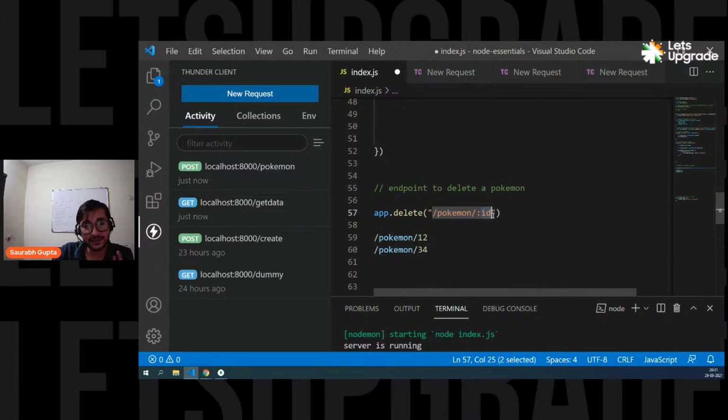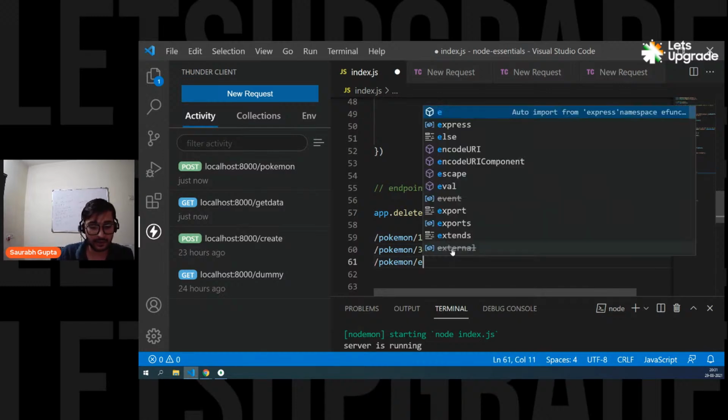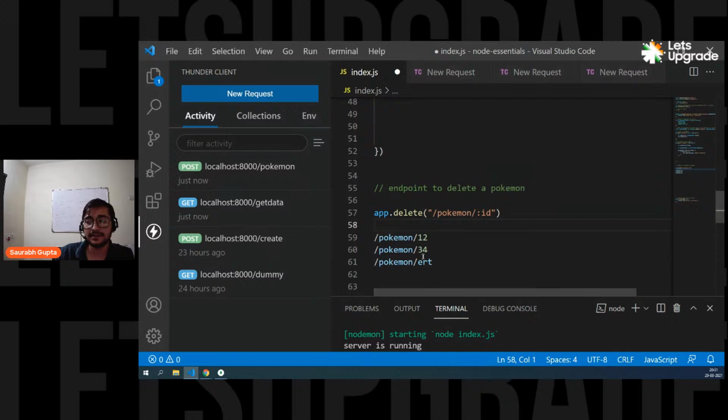Is that clear? So this is what you call a URL parameter or a URL variable. And by using this, we are giving a really cool opportunity to the user so that he can pass dynamic data for that particular variable. Now it's not a fixed URL. Slash Pokemon is fixed, but after Pokemon slash, he can pass anything. He can also pass ERT. In this case, this ERT will come in this ID as a value.